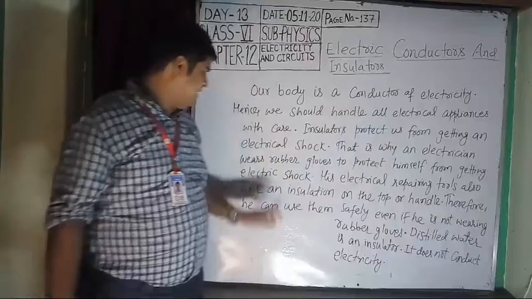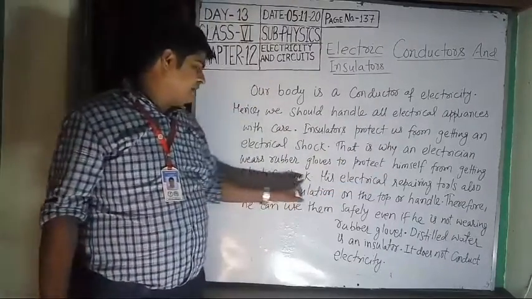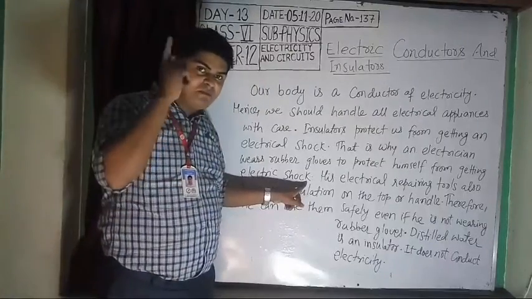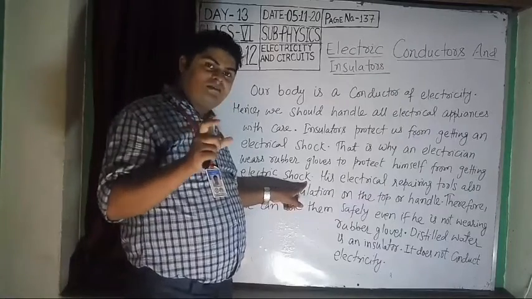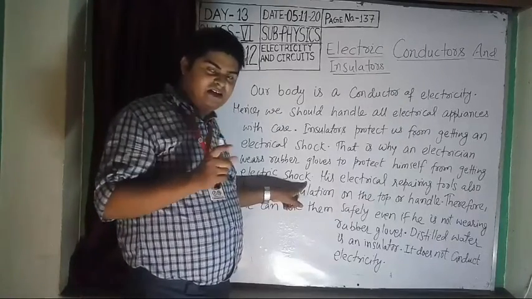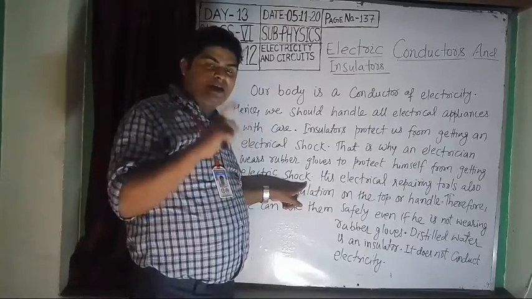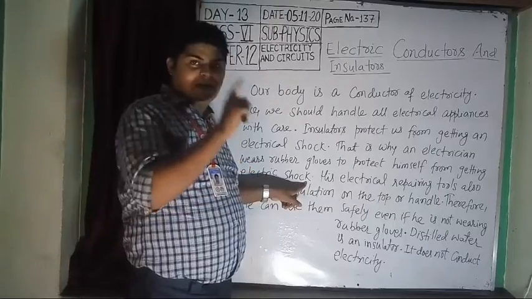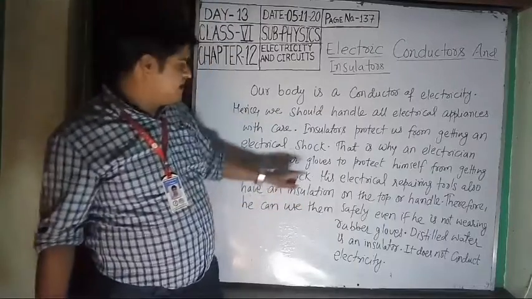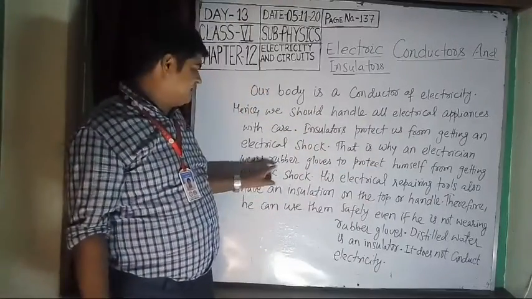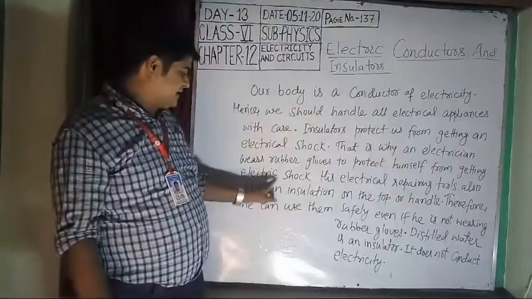That is why an electrician wears rubber gloves to protect himself from getting electric shock. Students, you may remember the day 1 class, where I explained a figure. Silas asked his father, Papa, why does an electrician use rubber gloves when he is repairing electrical equipment? The answer is here, as in the last video. That is why an electrician wears rubber gloves to protect himself from getting electric shock.